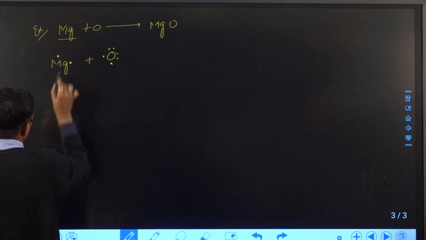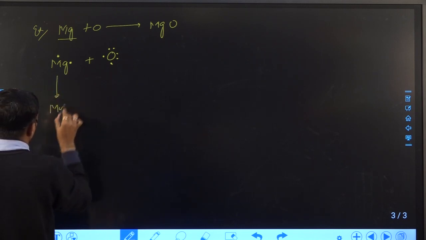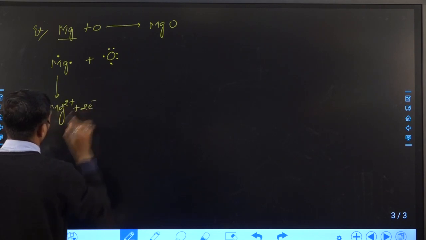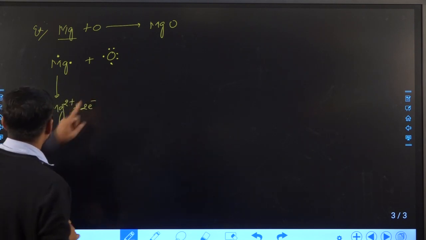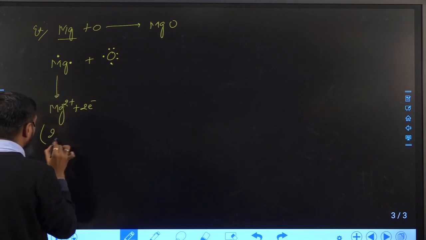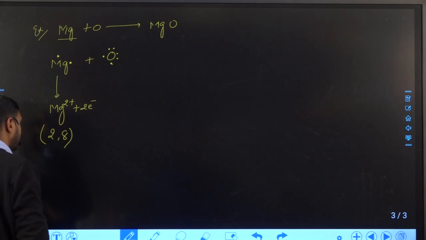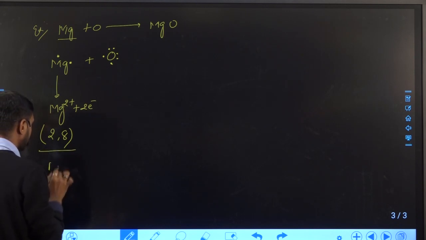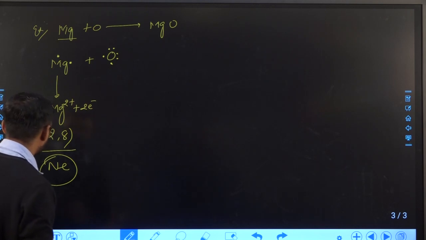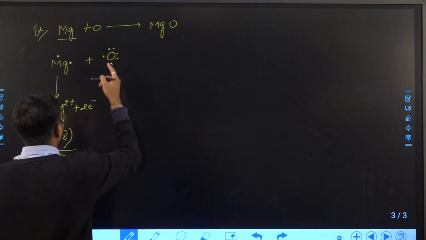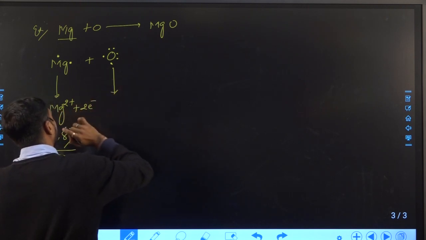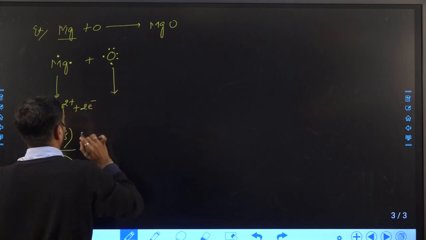Now this magnesium loses 2 electrons and it will become a plus 2 ion. After donating electrons, the electronic configuration becomes 2, 8, which is the nearest noble gas, neon. Now in the case of oxygen, oxygen will accept 2 electrons, right?